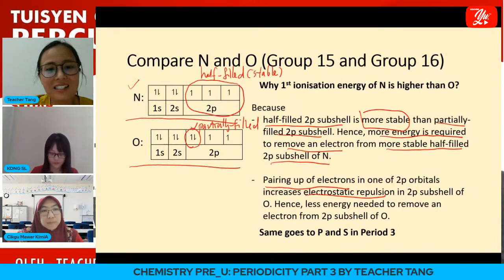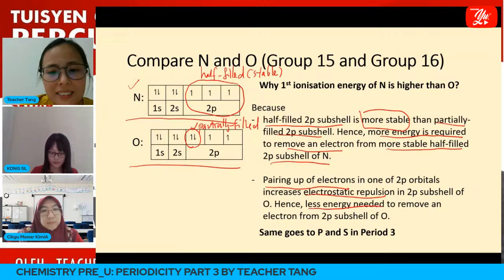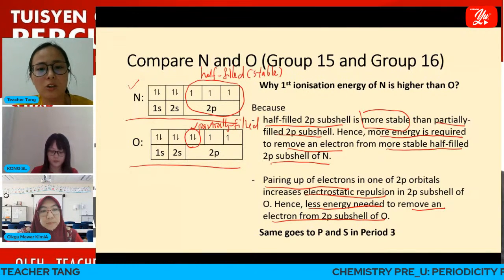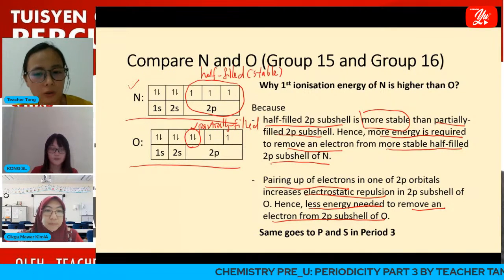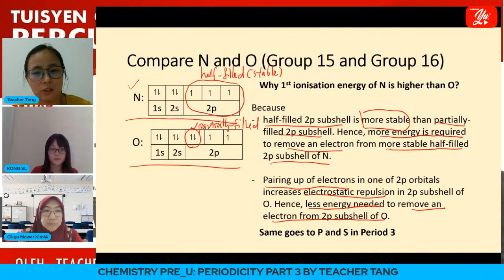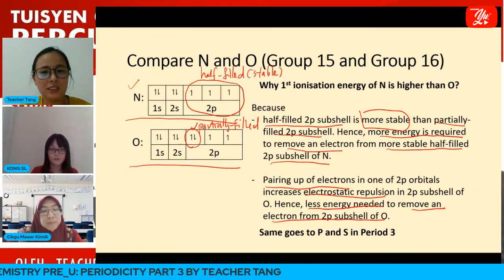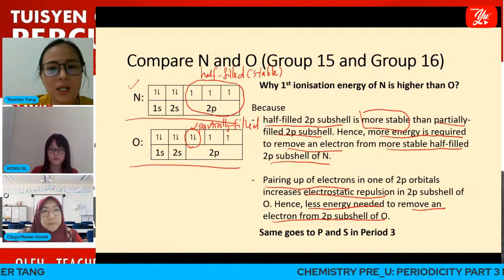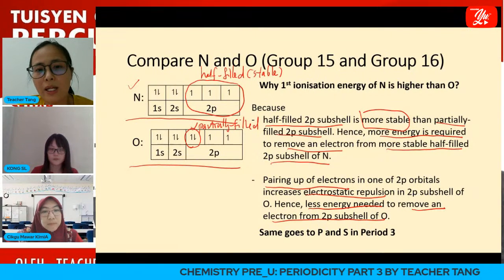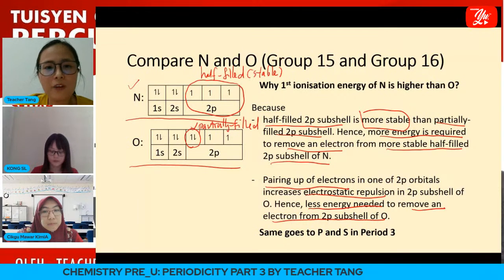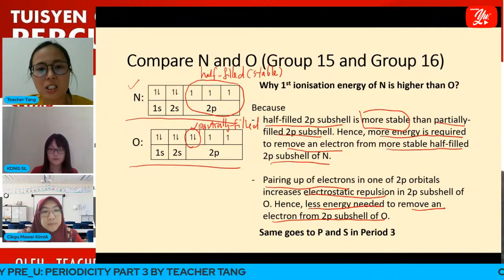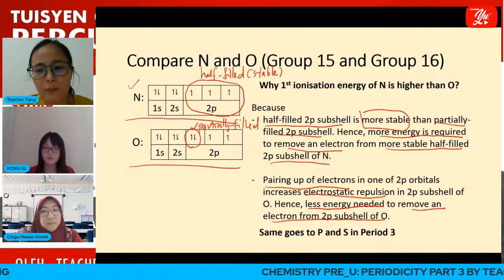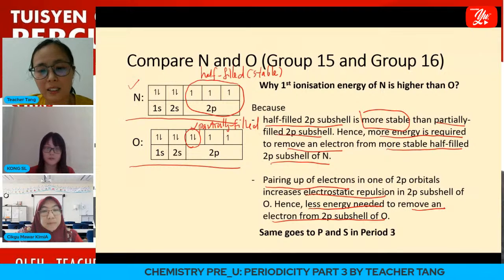So when it is less stable, less energy is needed to remove an electron from the 2p subshell of oxygen. The same trend goes for period 3 between phosphorus and sulfur, and the same explanations can be applied. We need to write out the electronic configuration, then only can we explain whether it is half filled or partially filled. Half filled or fully filled is more stable than partially filled. So when it is more stable, more energy is required to remove an electron from the atom, which will cause the first ionization energy to be higher.